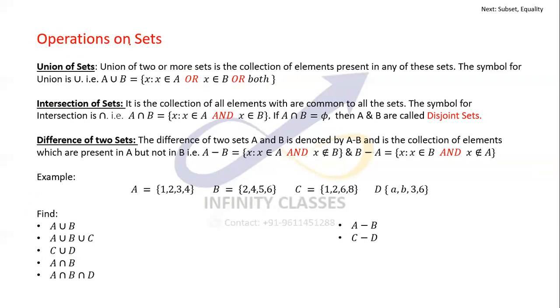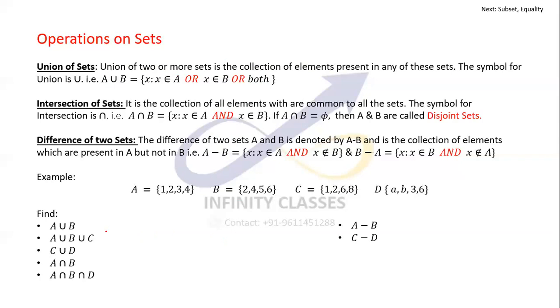Now let's talk more about operations on sets. I'll talk about the union of sets. The union of two or more sets is the collection of elements present in any of these sets. So if an element is present in any of these sets, the union would be the combination of both of these. We'll talk about a few examples here.